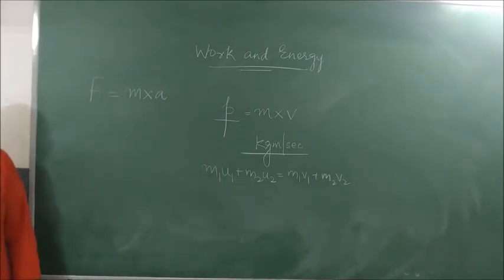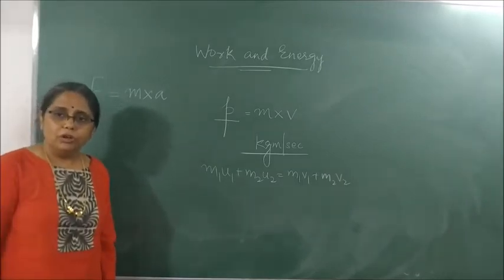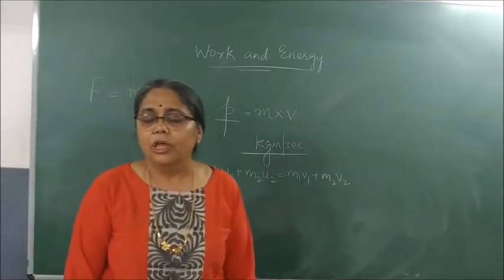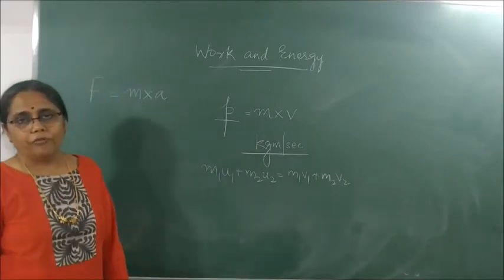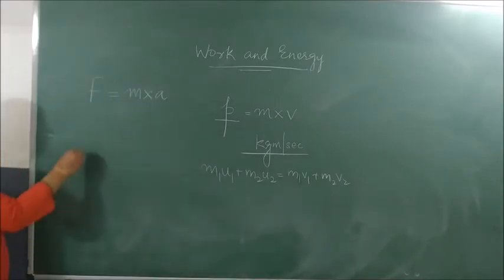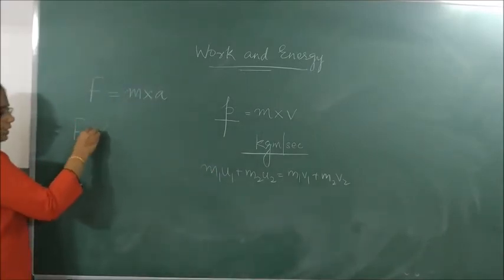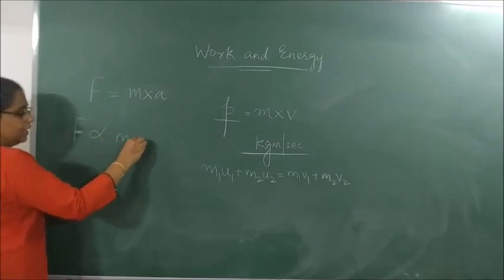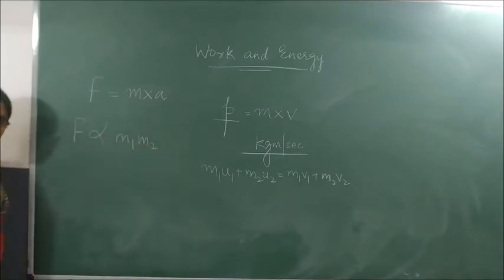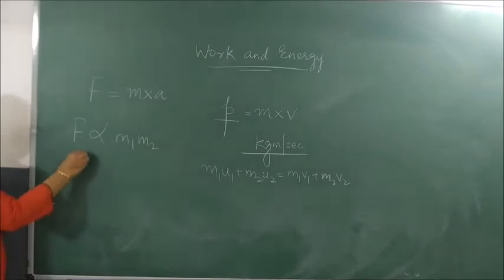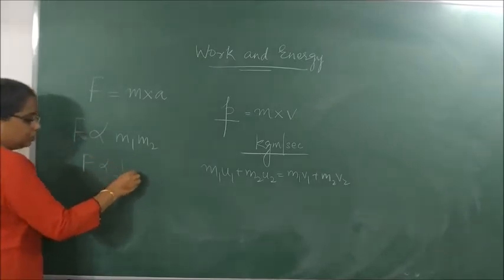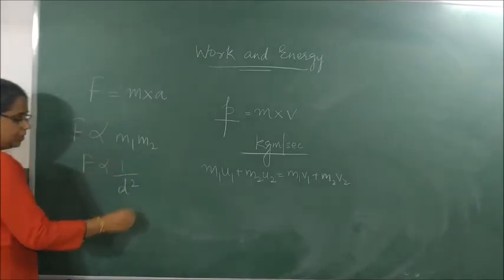Now after that we came to the third chapter, and we studied the universal law of gravitation. According to the universal law of gravitation, if there are two bodies, then the force acting between them is directly proportional to the product of their masses and inversely proportional to the square of the distance between them.